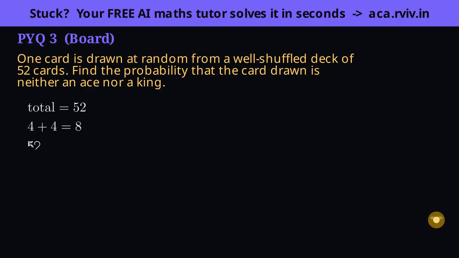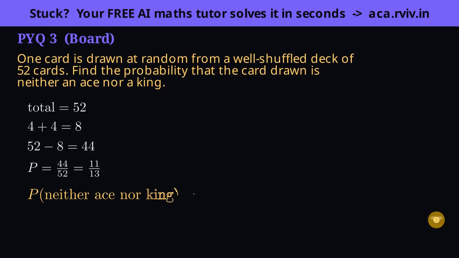The favorable cards are everything that remains, so subtract those 8 from the 52. That leaves 44 good cards. Favorable over total, 44 out of 52, and dividing both by 4 gives 11 over 13. Insight: for neither A nor B, the safe method is to remove both counts from the total before dividing, and it only works cleanly because aces and kings don't overlap, so 4 plus 4 really is 8 distinct cards to drop.